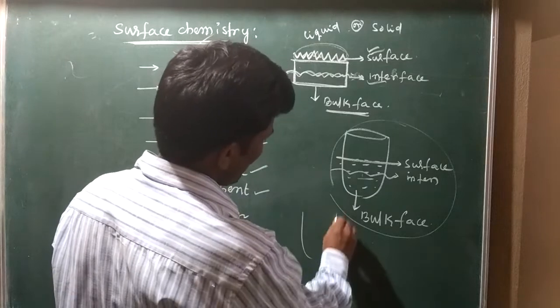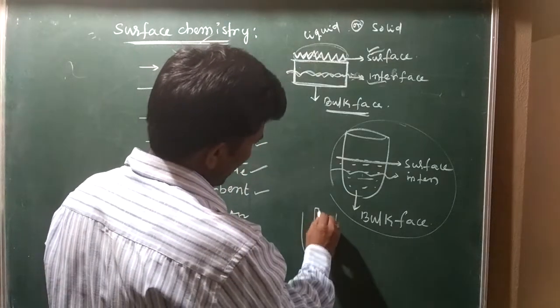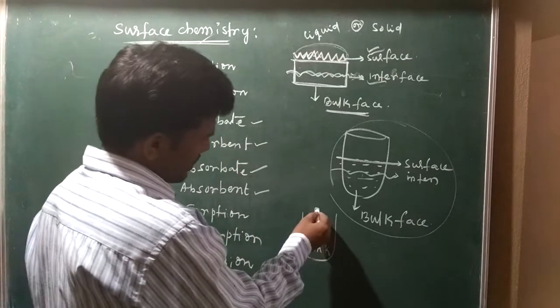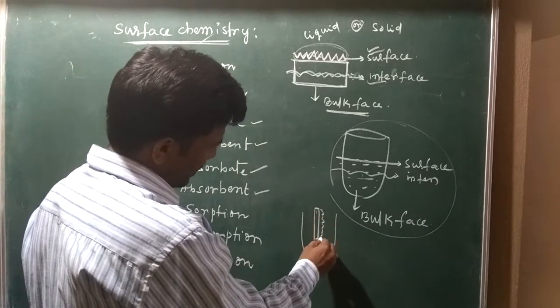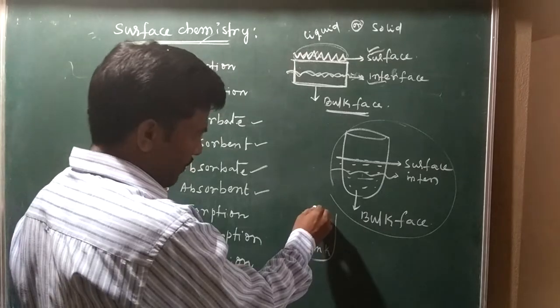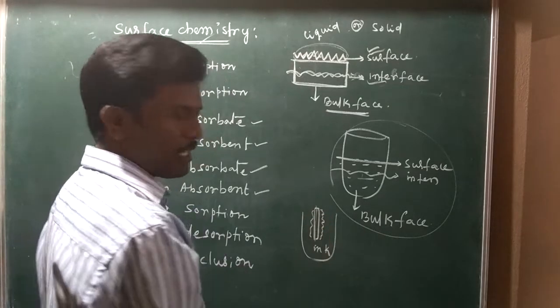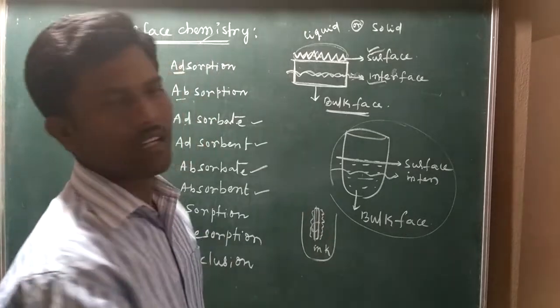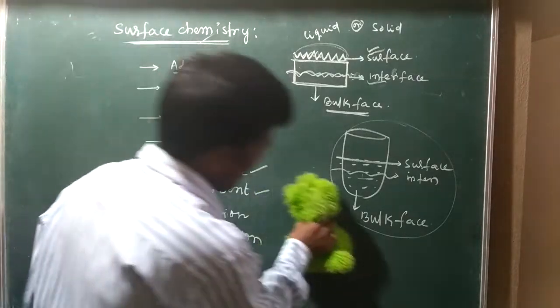Take chalk and dip it in an ink bottle. The chalk first interacts by the surface, then by the middle part, the interface, and at last all together it is the bulk part also.